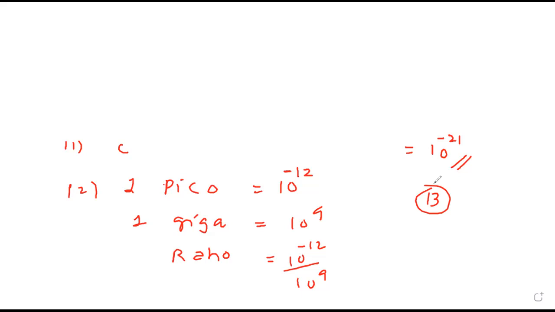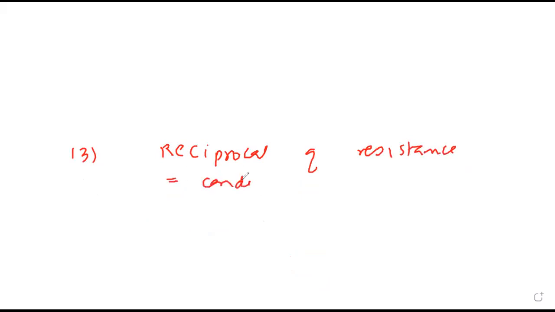Done this also? Yes, sir. Have you heard about something called resistance in current electricity? Yes, sir. What is the unit of resistance? Ohms. Ohms, correct. What is the reciprocal of resistance called? Reciprocal of resistance is called conductance.